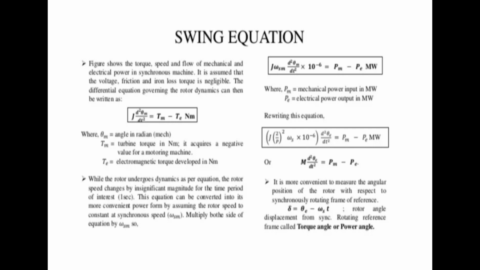Multiplying both sides of the equation by omega sm, we get J omega sm into d square theta by dt square into 10 to the power of minus 6 equals Pm minus Pe. Here Pm is the mechanical power and Pe is the electrical power. Rewriting the equation, M d square theta by dt square equals Pm minus Pe.